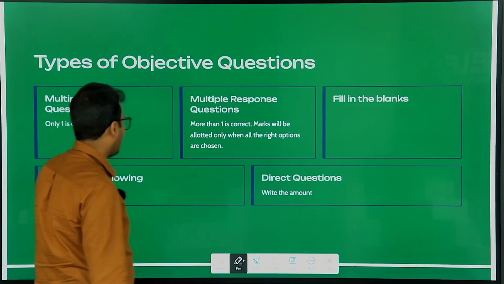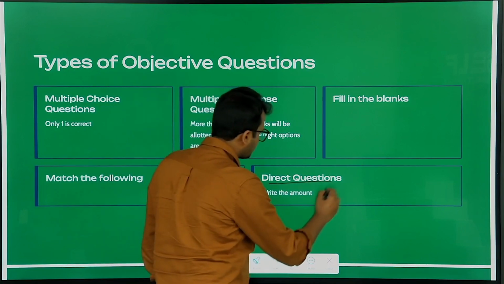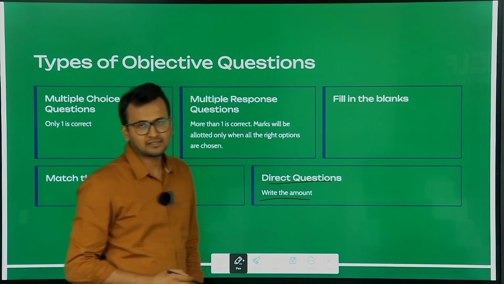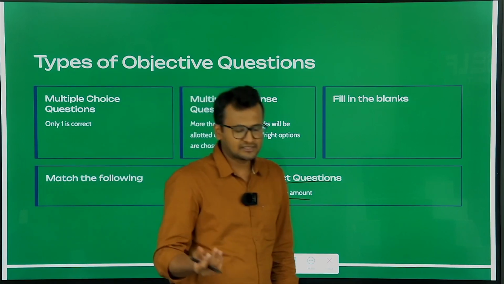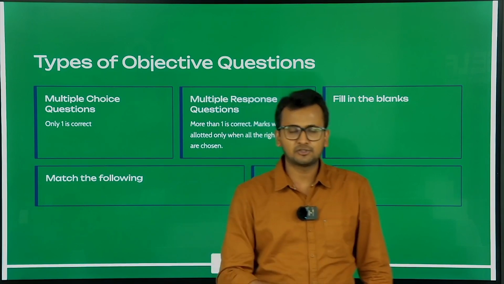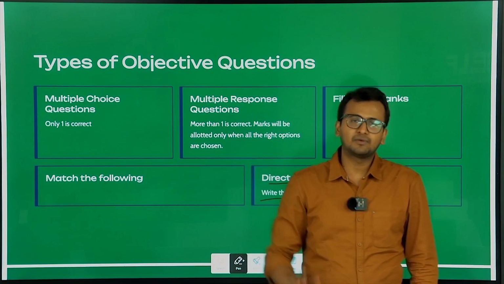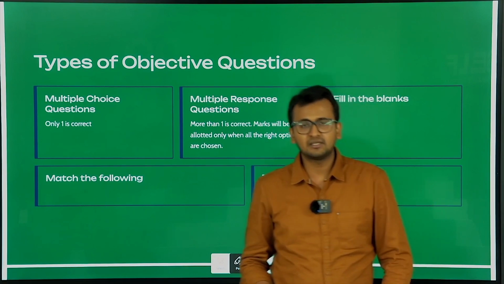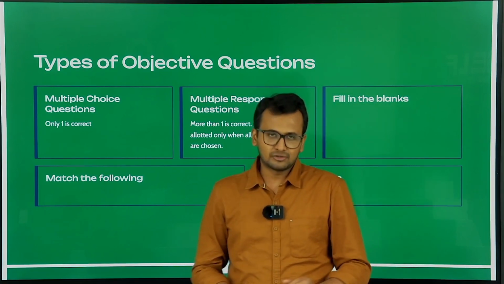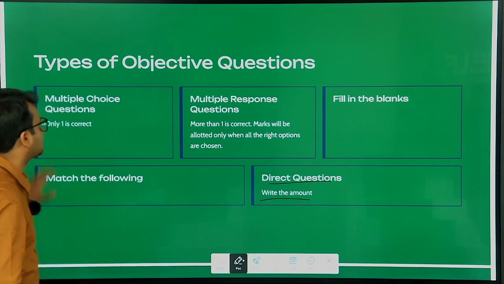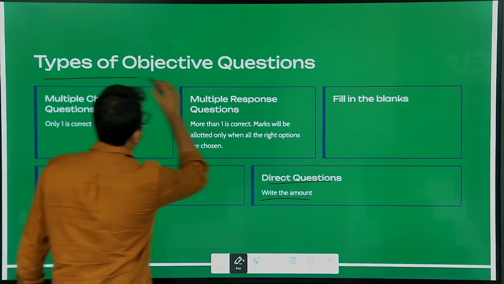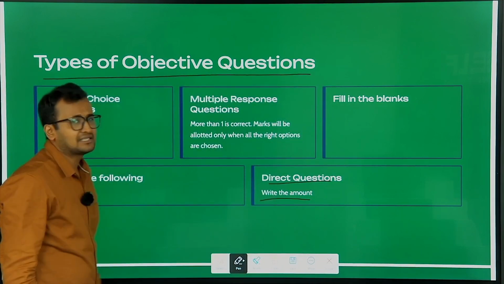Yes. And last is your direct questions. Direct questions are basically where you will be asked to write the amount. For example, they are asking you what is the amount of depreciation for the year. So you have to calculate the amount of depreciation and you will simply write the amount, whatever is your answer. So these are the direct questions which you will be given. These 5 types of objective questions will be asked in the examinations.